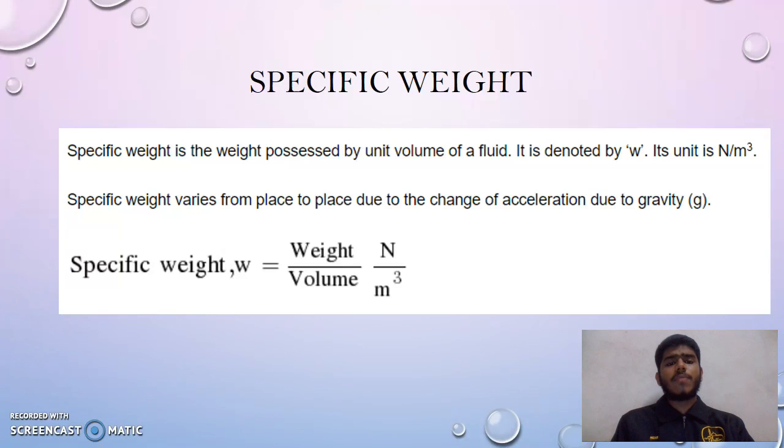The specific weight varies from place to place due to the change of acceleration due to gravity. So it means that the specific weight depends on the acceleration due to gravity, also denoted as g. So specific weight equals W, which is weight over volume, in Newton per meter cubed.